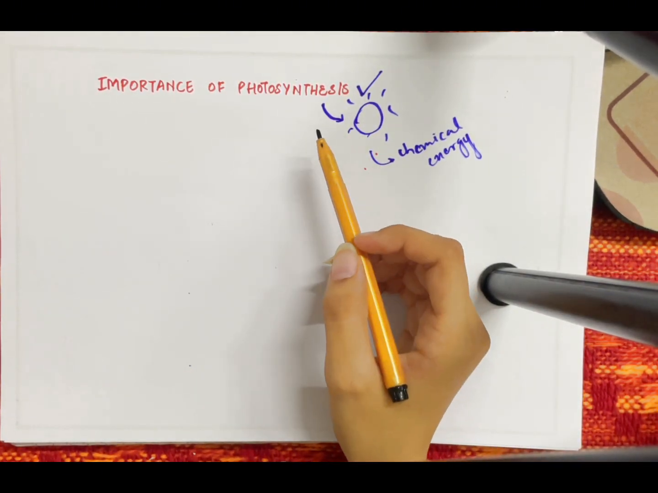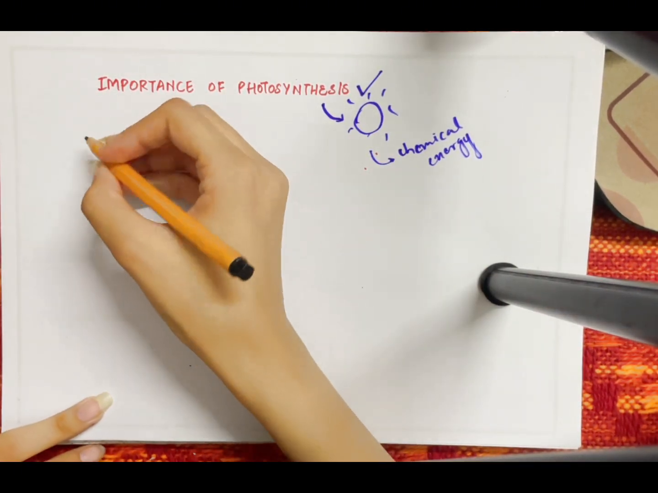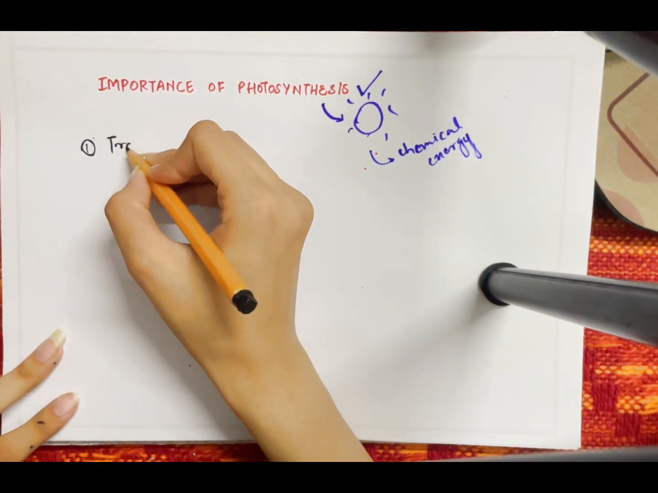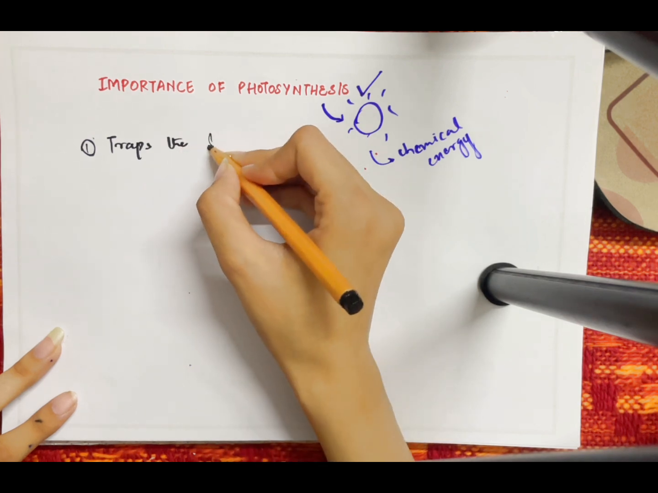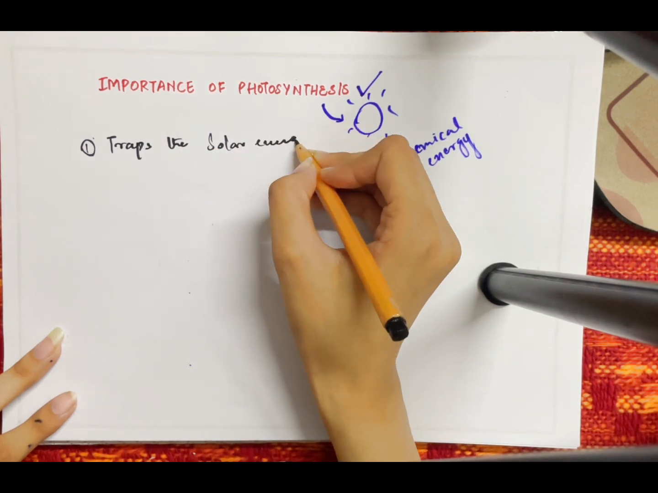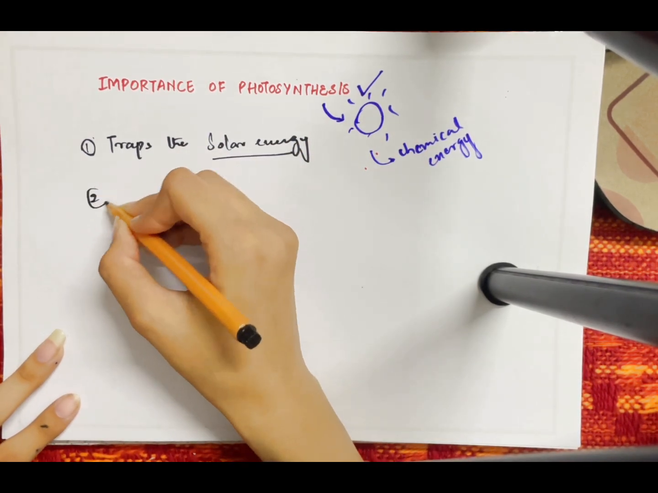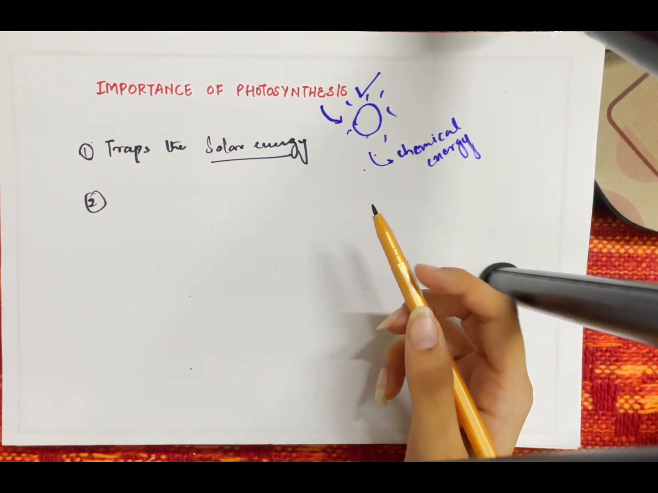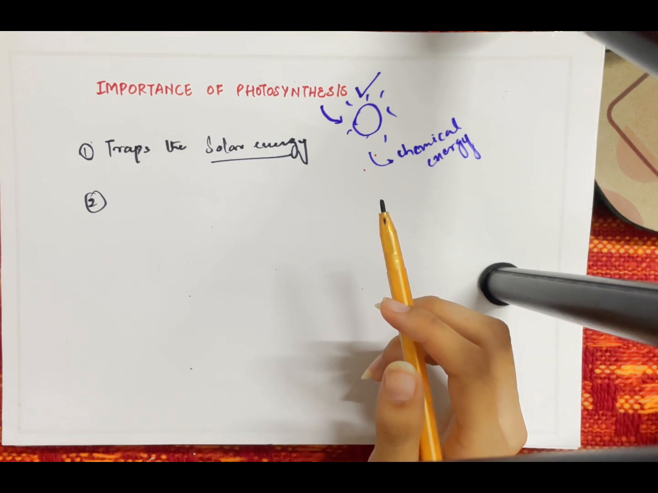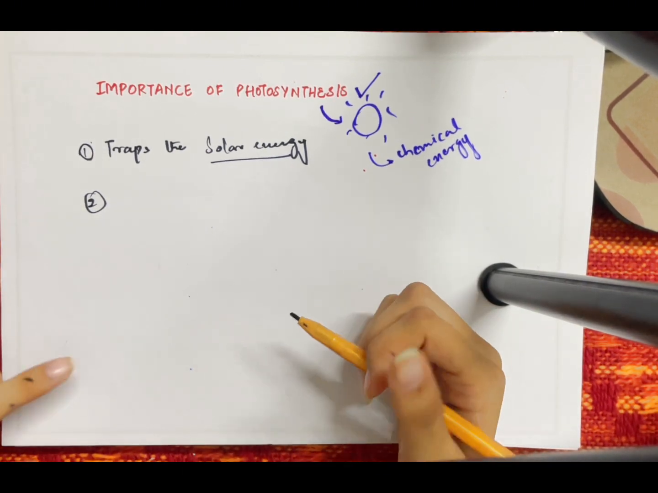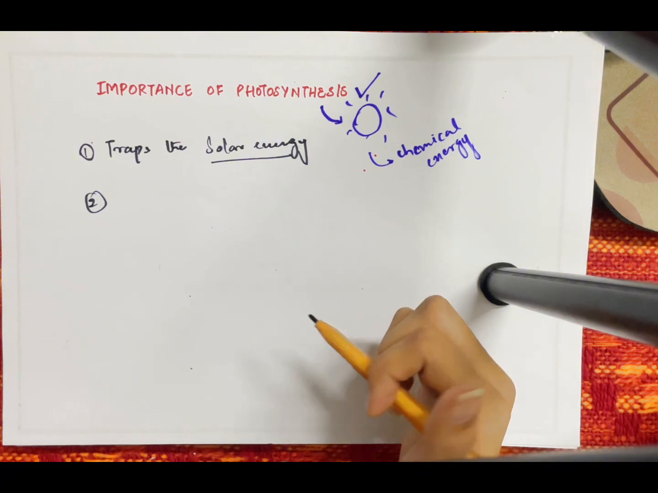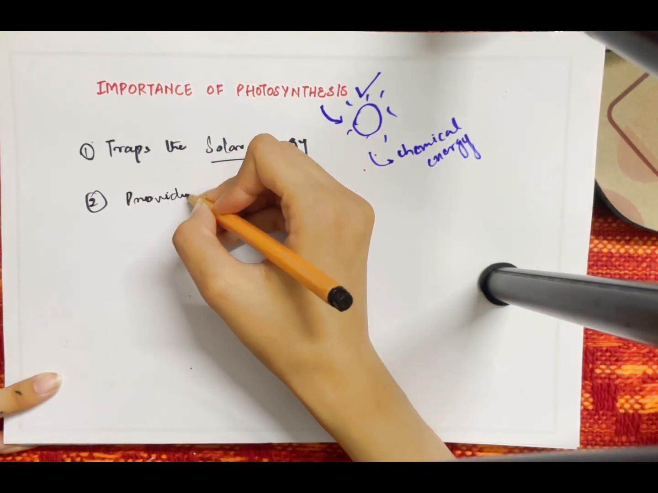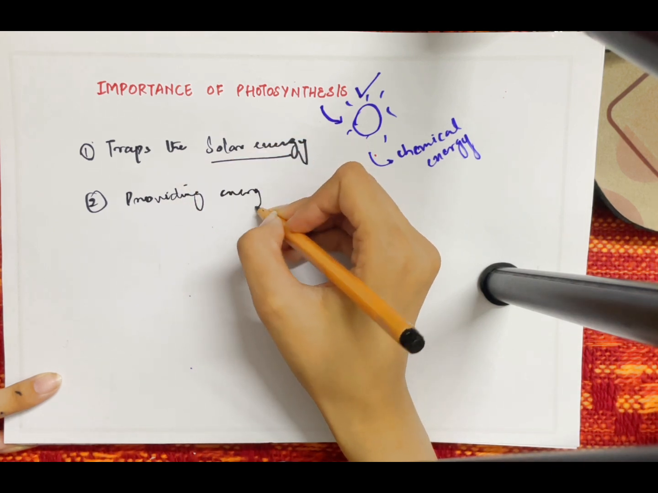Well, photosynthesis is a process to convert and trap the solar energy, so the solar energy can be used for several purposes. The other pointer that tells us the importance of photosynthesis is that it helps by providing energy, glucose, protein, and fats to other organisms through herbivores or grazing. So this is the second pointer, that is the provision of energy.